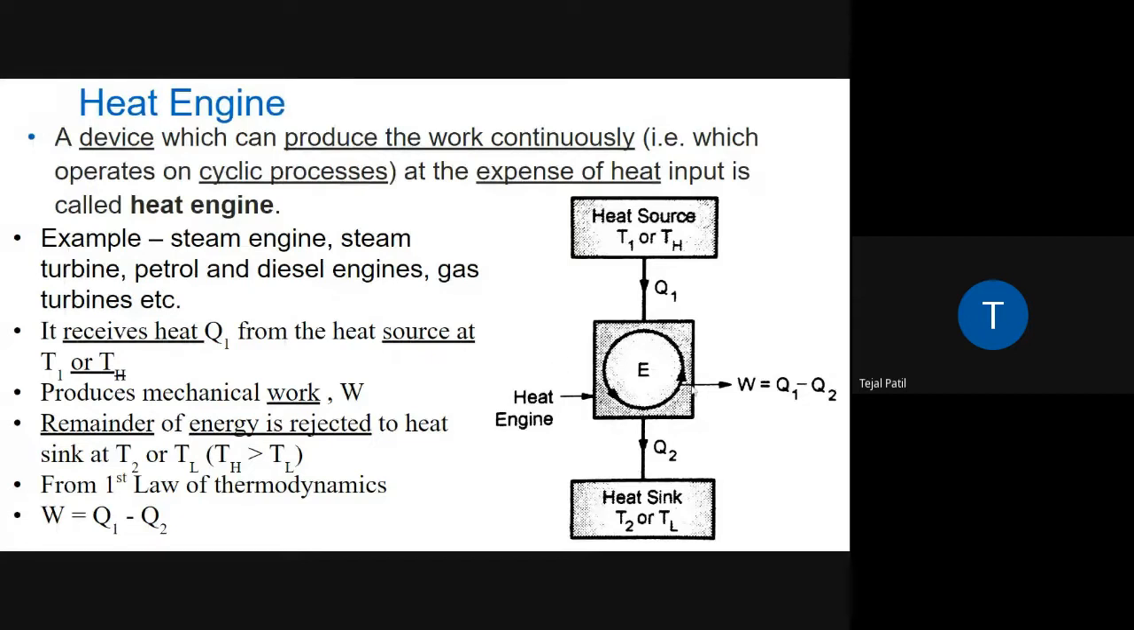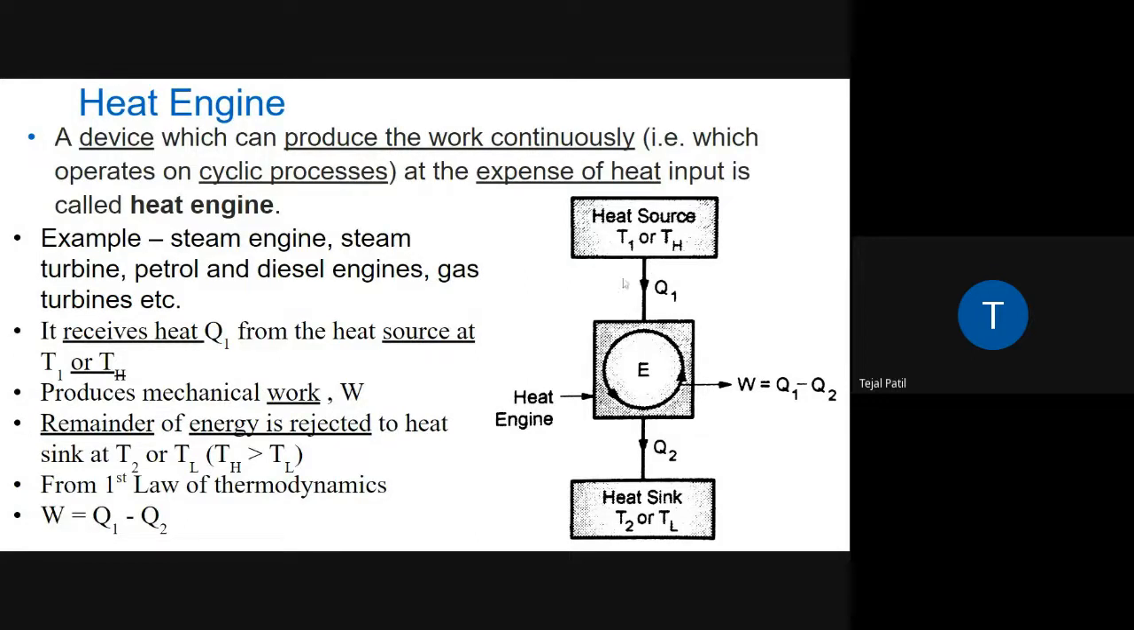The petrol or diesel engine is doing the same. It takes the heat from the burnt fuel, that means petrol and diesel, converts it into work, and the remaining exhaust gas is thrown into the atmosphere. So here the atmosphere is the sink, and the source is the burnt flue gases.